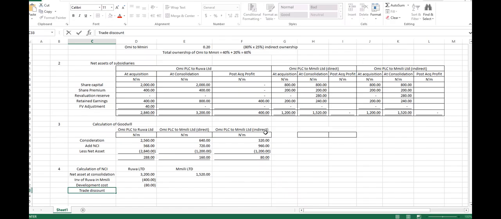So the trade discount will now be, how did we get it again? 24 divided by what? Divided by 6 years, right? Yes, sir. That will give us 4 million, right? You can do minus 24 or times 5.